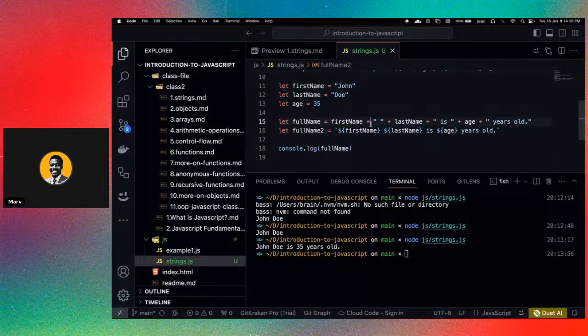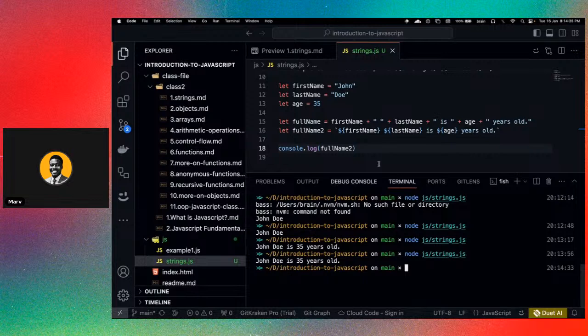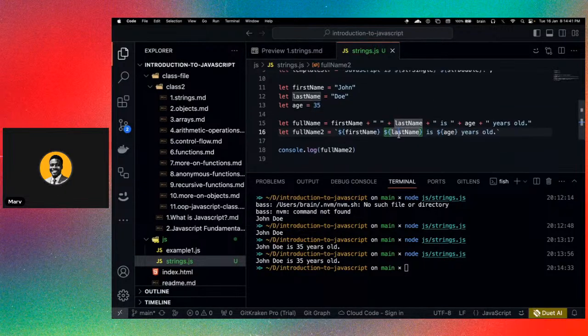We did not use these signs because we can simply maintain the space in between. Then age years old, right? So this is referencing our variable. All right, so if I print full name 2, yes, we're going to have the same output, but this is easier to reason about. Okay, so that is how you work with template literals.